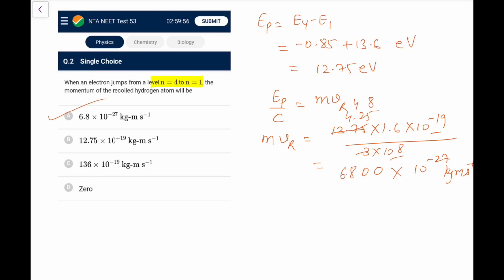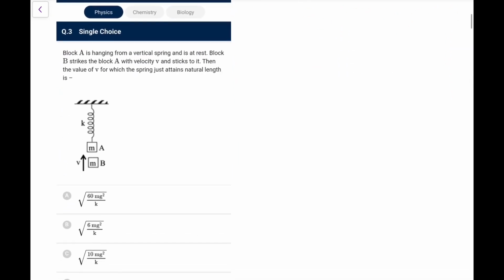So go for option A. So we just simply have to calculate the momentum only, which was easier. Similar question before, we had to calculate the recoil velocity in the two tests before.